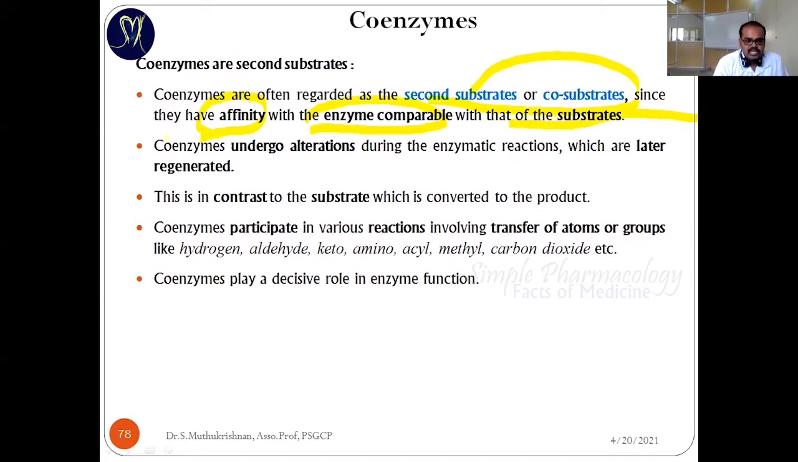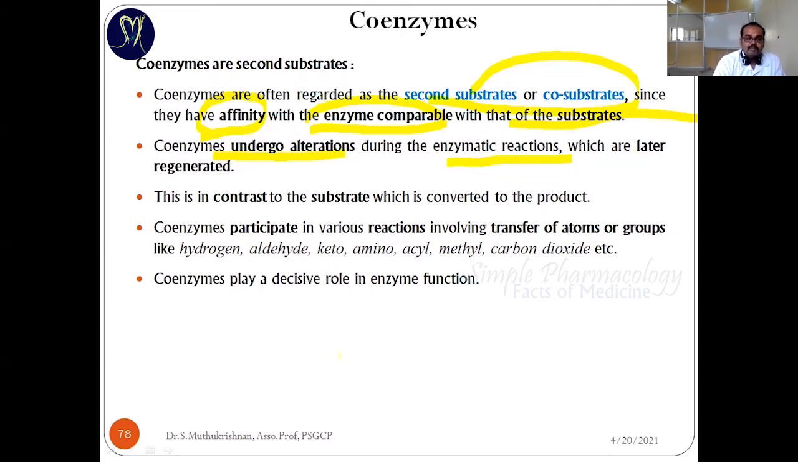The coenzyme undergoes alteration during enzymatic reactions. That means during the enzymatic reaction, the coenzyme may donate something or may accept something, so it also undergoes alteration.